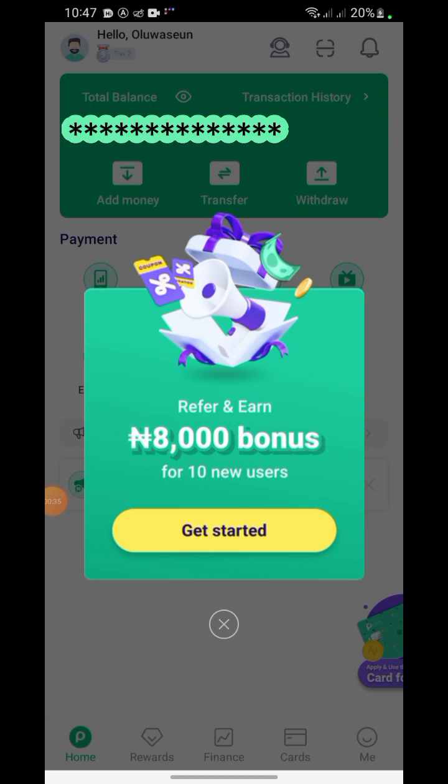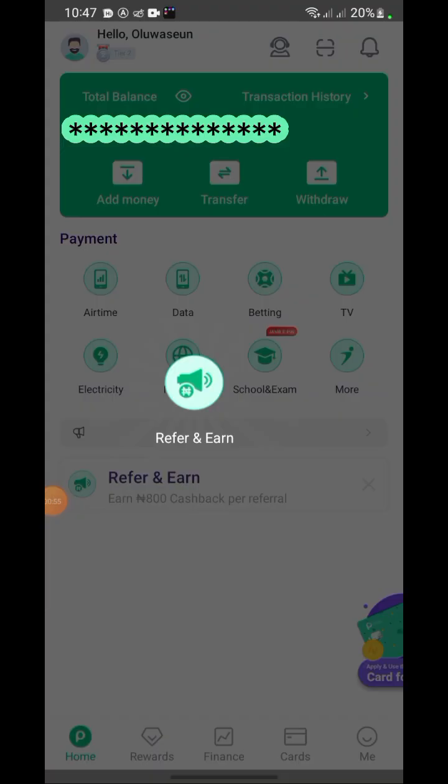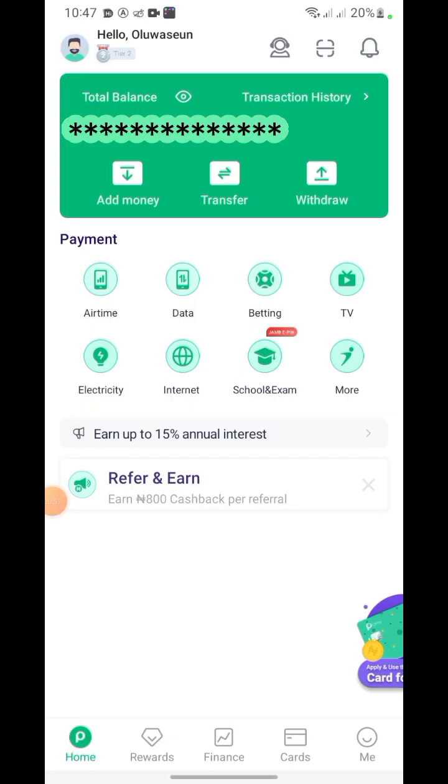Let's talk about the referral bonus now. When you refer somebody, you're going to get 800, and the person you referred is going to get 1,200. That alone gives you the understanding that by referring, I can make as much as 800 naira per head. So let's say you don't want to refer, you're not that person that can refer, just like me. What other ways can you use to make money on this application? Now let me walk you through the process and enjoy the video.